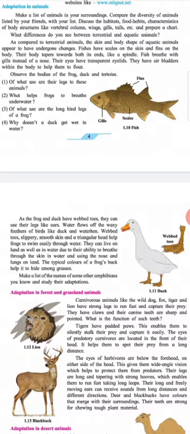Observe the bodies of frog, duck, and tortoise. 1. Of what use are their legs to these animals? 2. What helps the frog to breathe underwater? 3. Of what use are the long hind legs of a frog? 4. Why doesn't a duck get wet in water?